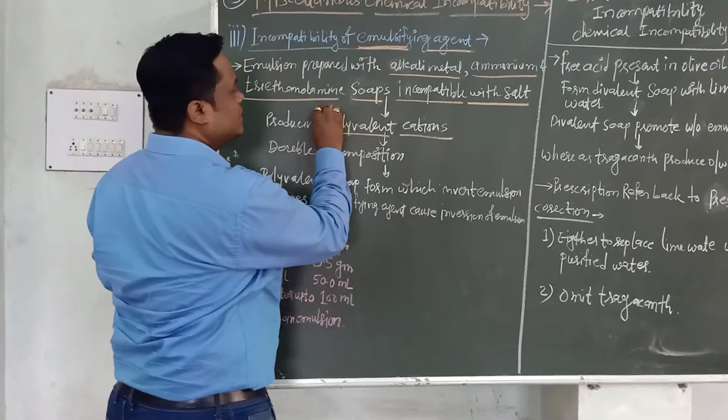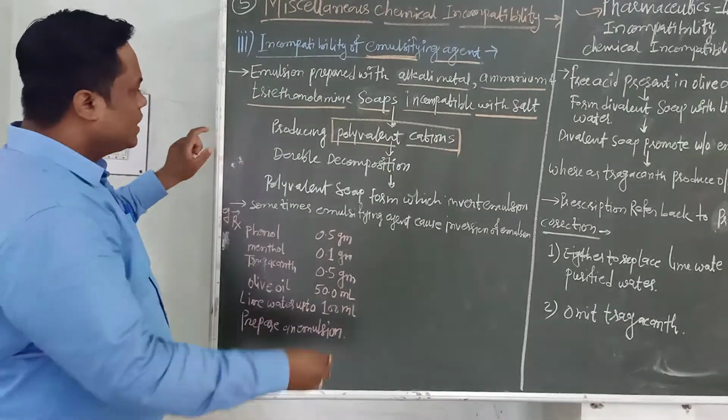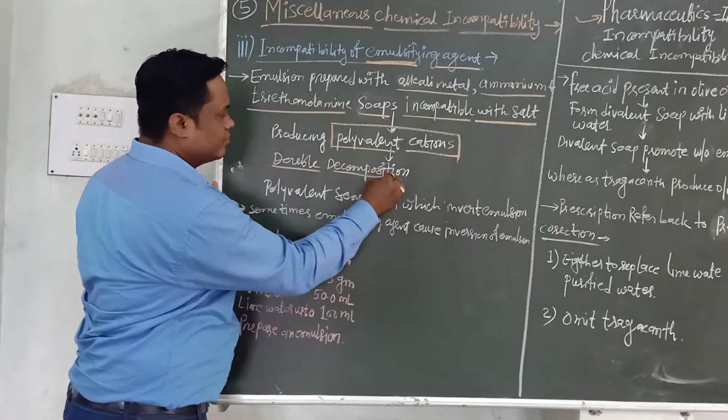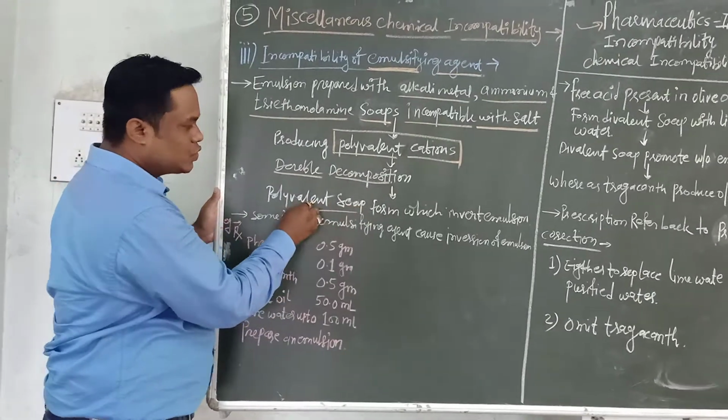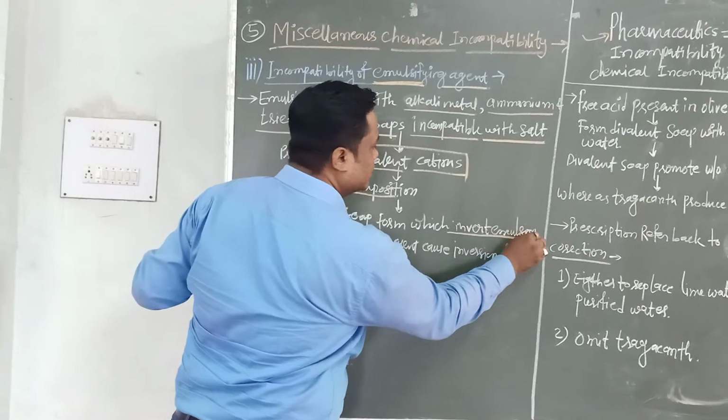There is the production of these polyvalent cations, and due to double decomposition, polyvalent soap is formed which inverts the emulsion.